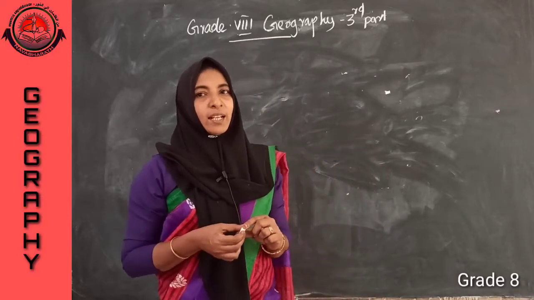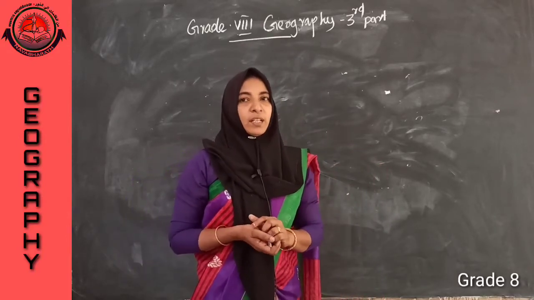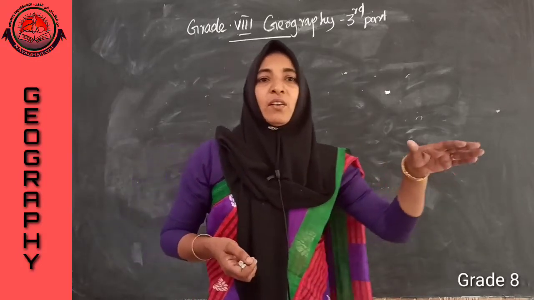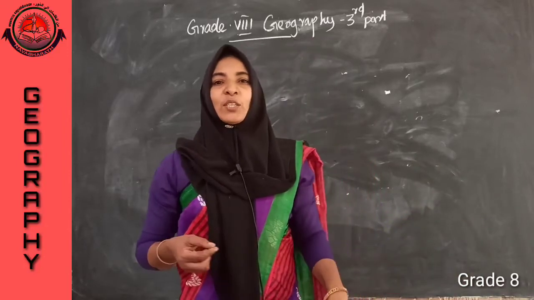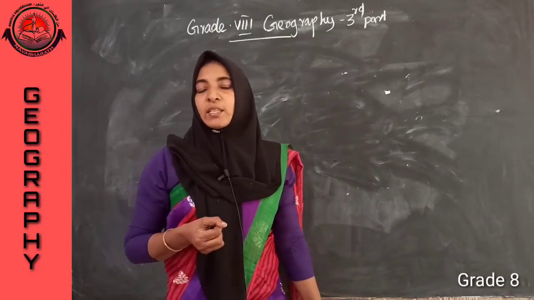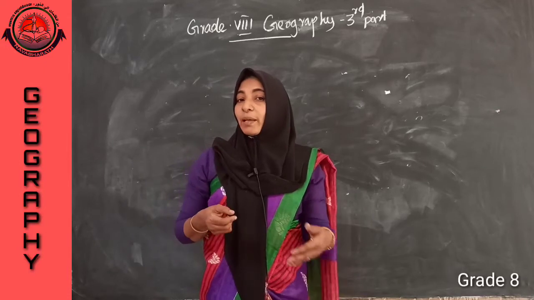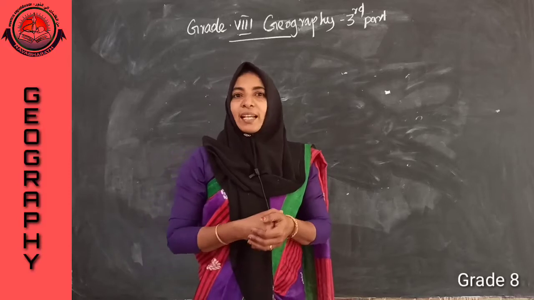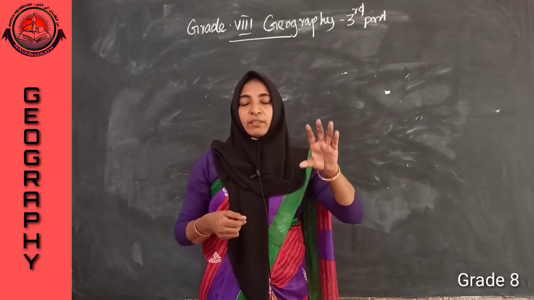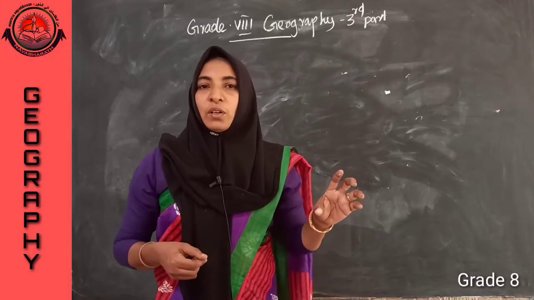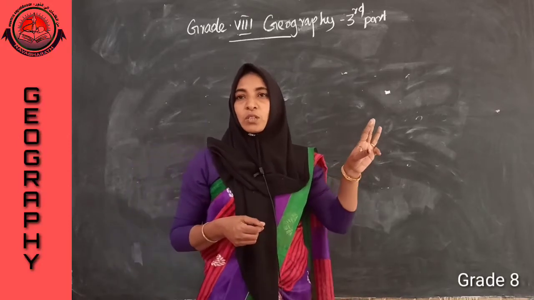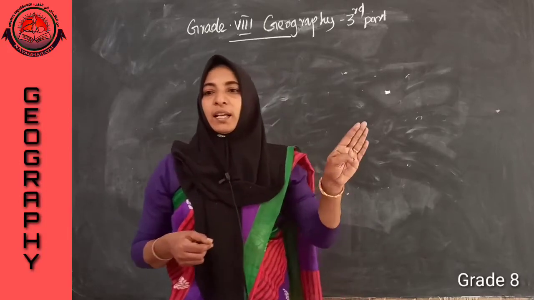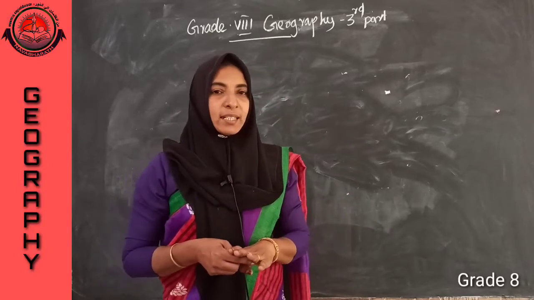Soil profile. That means if we dig a 1 meter depth pit, we can see different layers of the soil. Layers of the soil may be different from place to place. And then which are the different layers of the soil we divided into? Horizon O, A, B, C. Four layers are there. That also over last day.